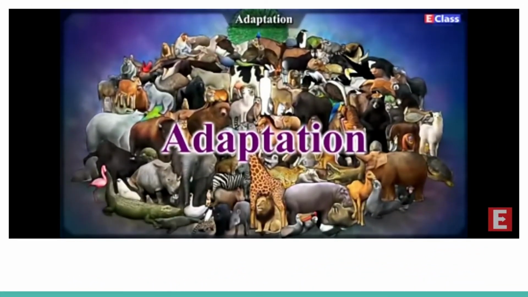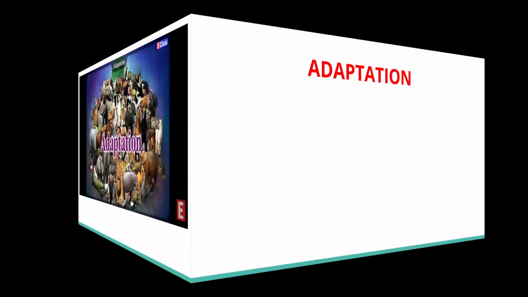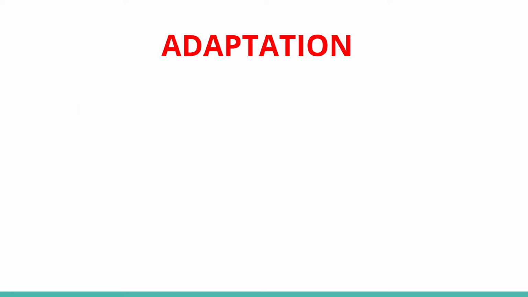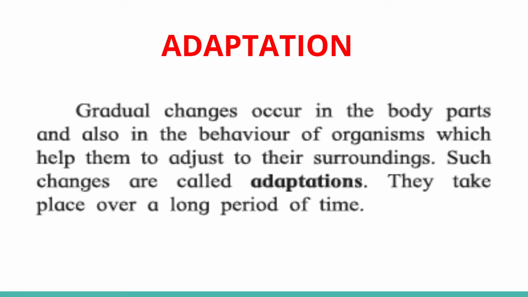Let's see the definition of adaptation. Adaptation: gradual changes occur in body parts and also in the behavior of organisms, which help them to adjust to their surroundings. Such changes are called adaptations. They take place over a long period of time.